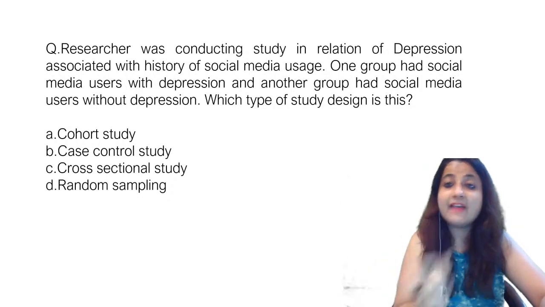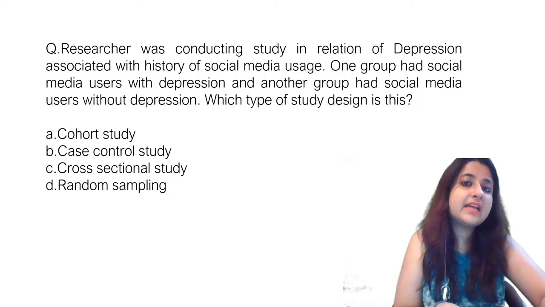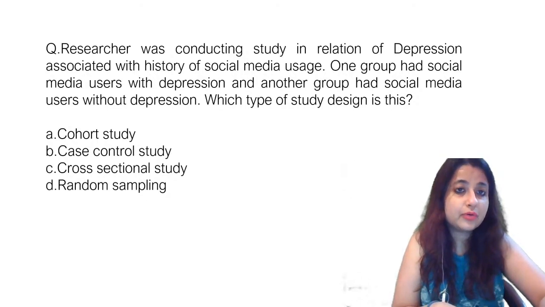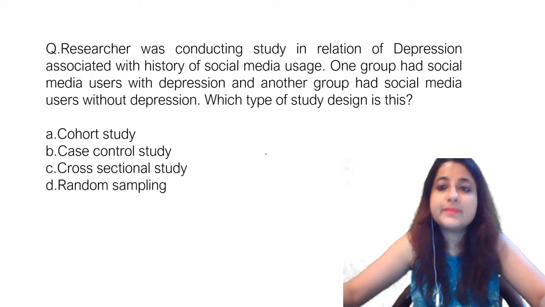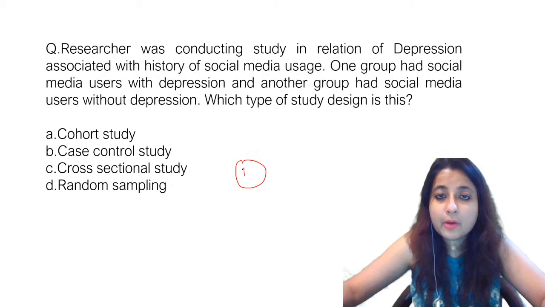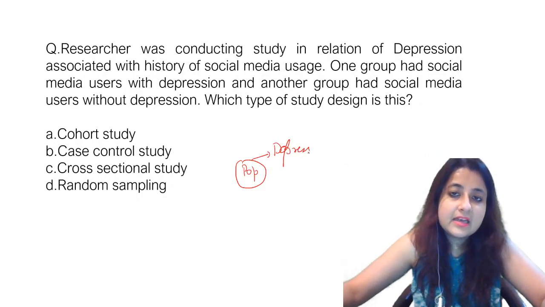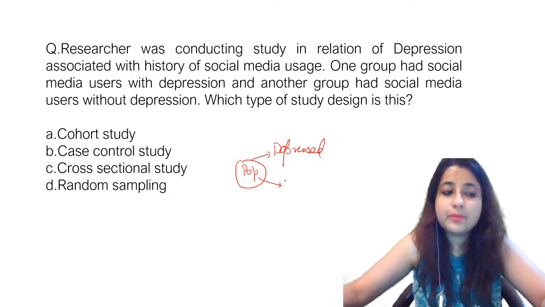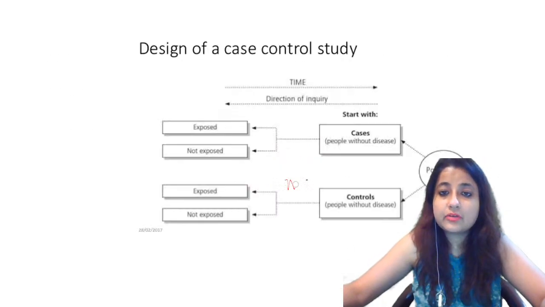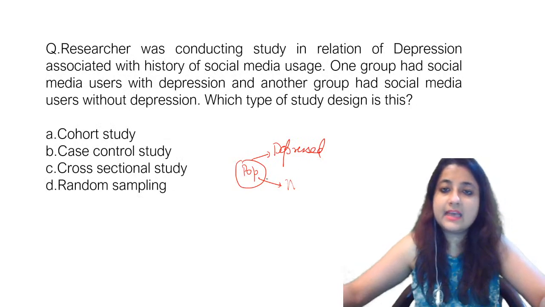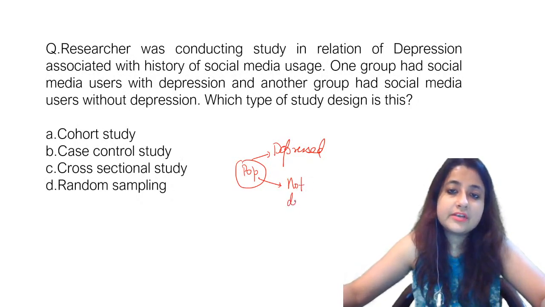You already have a group of social media users, so you have actually two groups, guys. It's not at all a cohort study. You have two groups. A group, this is your population. You have one group which is depressed, okay, and the other group which is not depressed, okay. The other group which is not depressed. Then what will you do? You depressed.